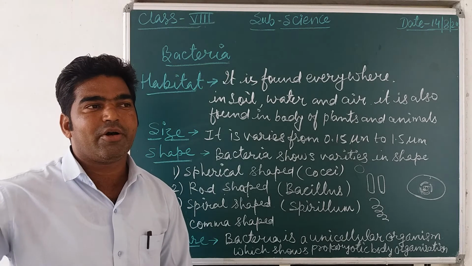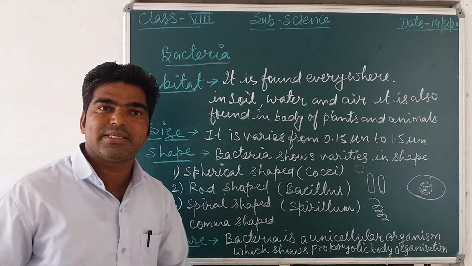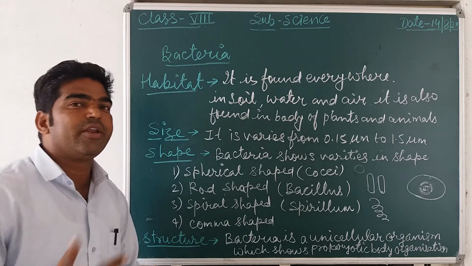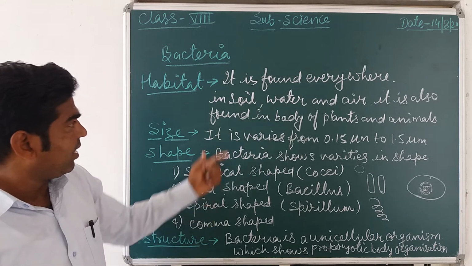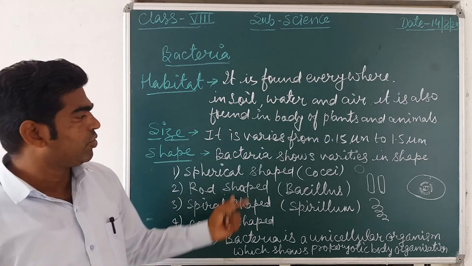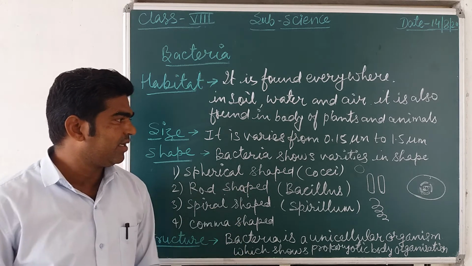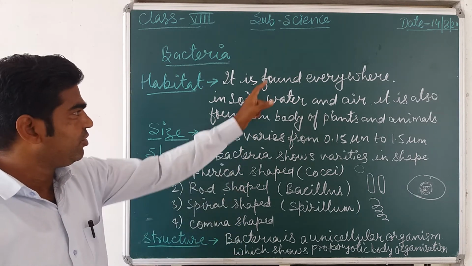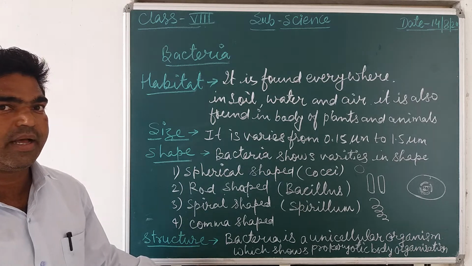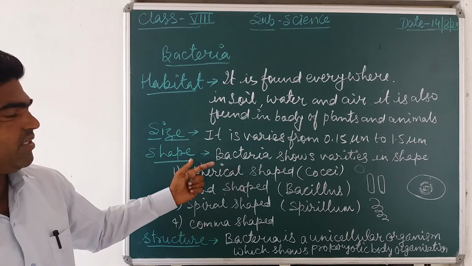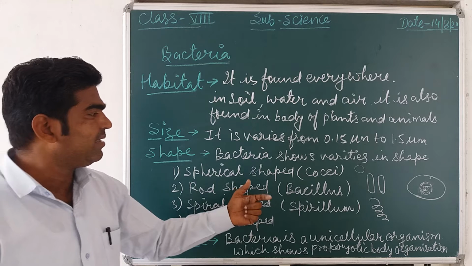And higher order or advanced organisms consist of what? Eukaryotic organisms. So this is all about it. Once again you go through this, then we discuss further.